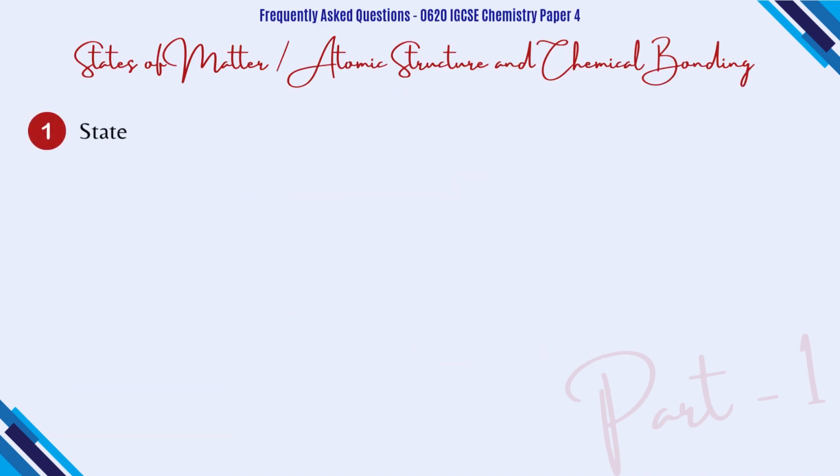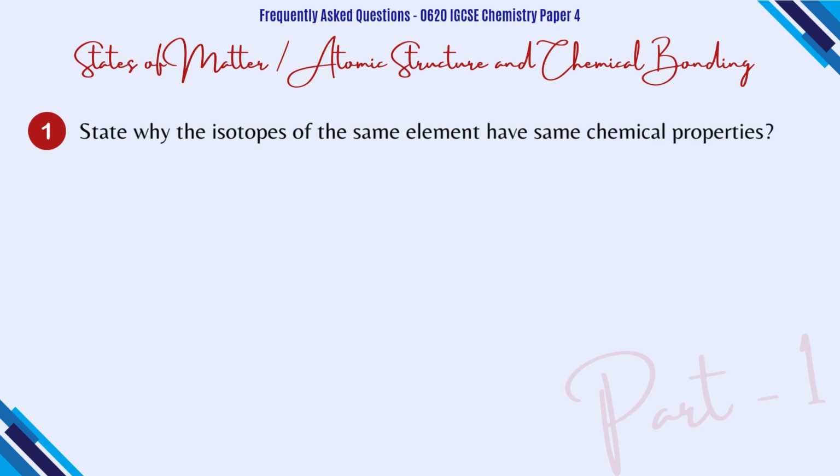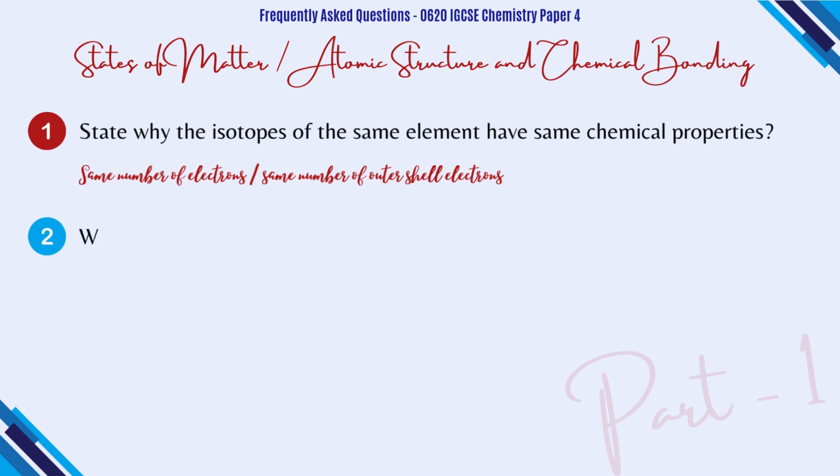Question number 1. State why the isotopes of the same element have same chemical properties. So the chemical properties depends upon the number of electrons, and if the isotopes have same number of electrons in their outer shell, this means that the chemical properties are also going to be same.